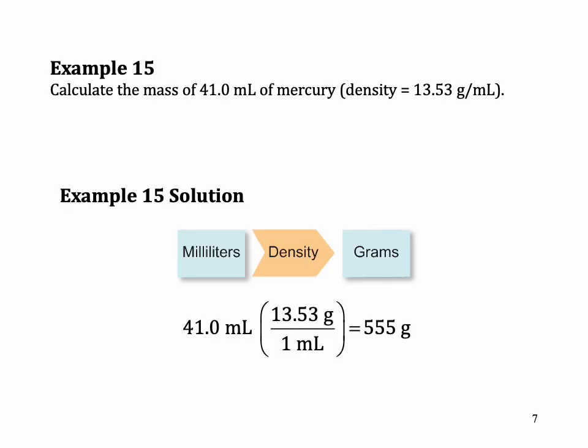The second type of question you can get in density: calculate mass of 41.0 ml mercury. Density is given to you. So what's given to you is ml and density, and the question is asking what is mass. Mass means it's asking what is grams.